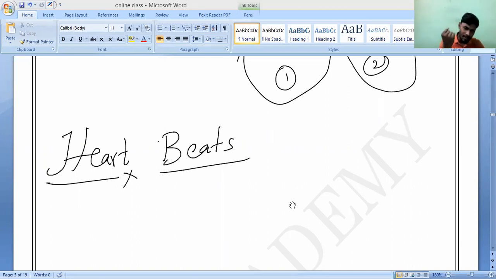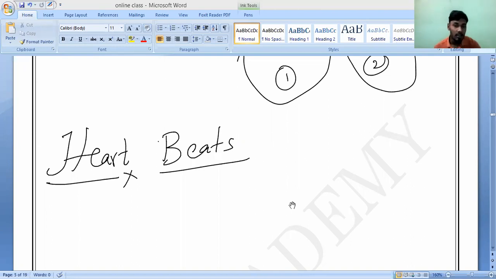What is a heartbeat? Lub dub, lub dub. One relaxation, pumping action. See, always in our heart two things take place: one is contraction and one is relaxation. Correct or not? So every contraction and every relaxation is called what? Heartbeat. Is it clear now? Heartbeat means one contraction and one relaxation. That's all. Do you understand, all of you?